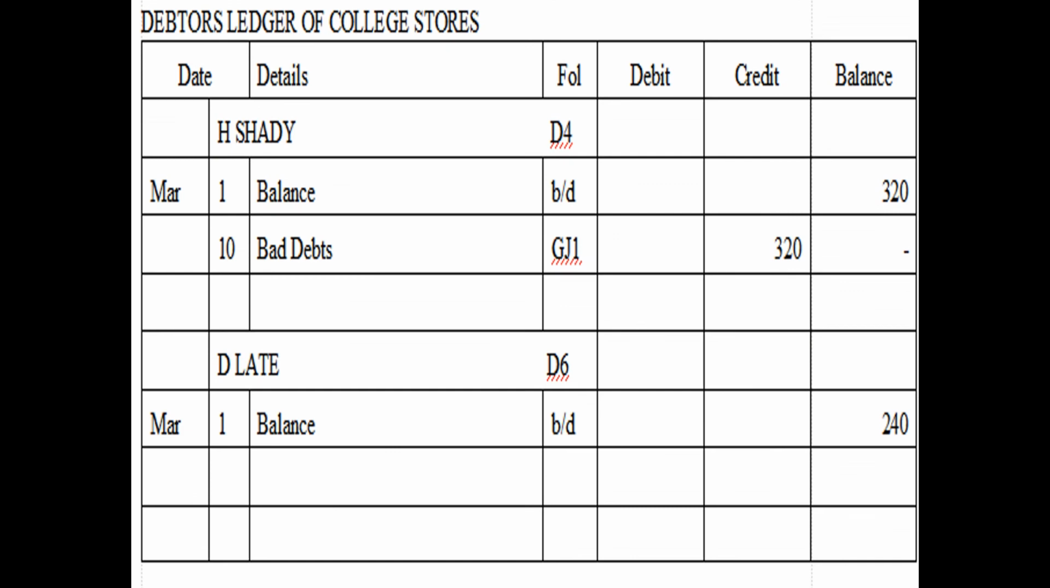In our debtor's ledger, we have D Late. He's debtor number 6. His balance was 240 Rand. We charged him interest. So now he owes us more money. He owes us 246 Rand 40 cents.